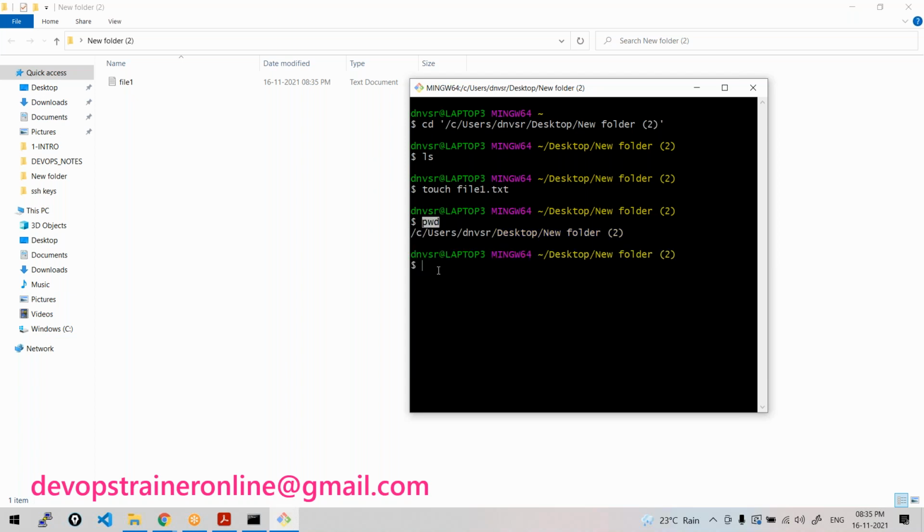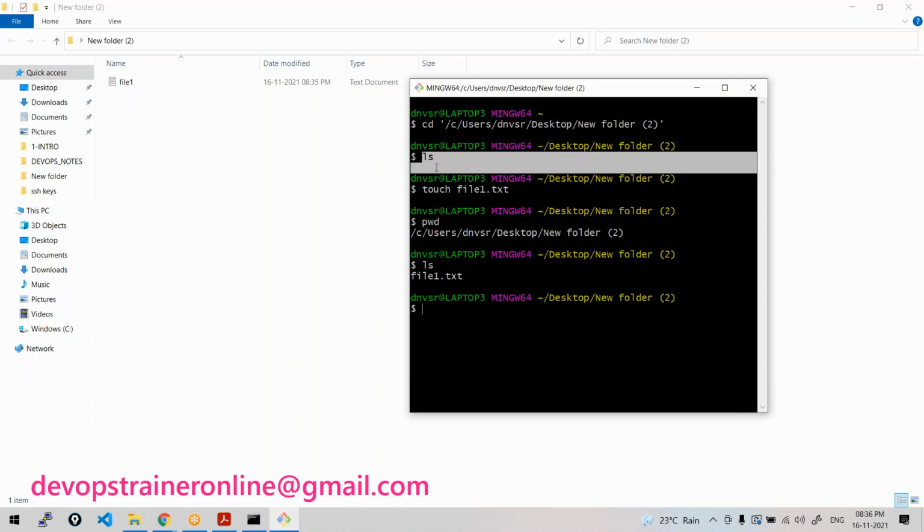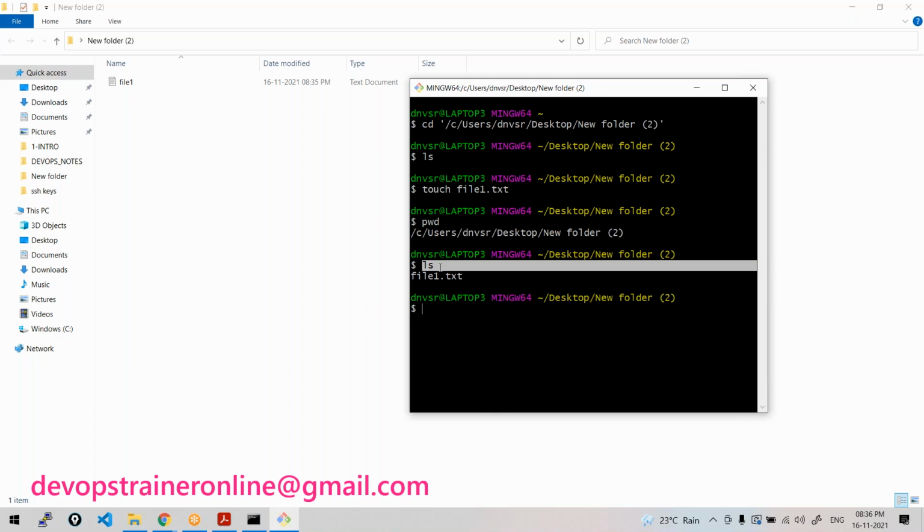So where are you working? Because in this command line, maybe I don't know. You could see here, or else run pwd. So I am under this path, Desktop, New folder 2. And if you do ls, it will list the files. Earlier, I didn't have anything, so the ls command gave no output. But now ls is showing you a file called file1.txt.